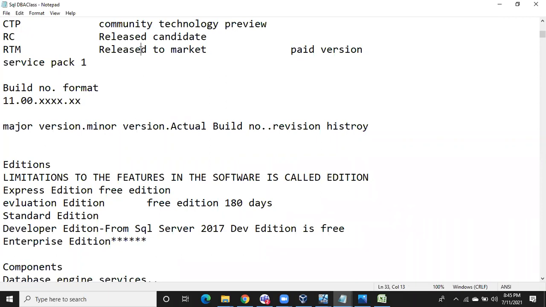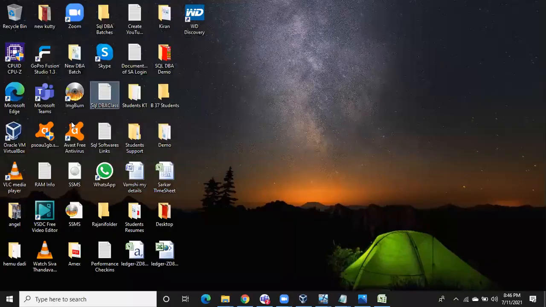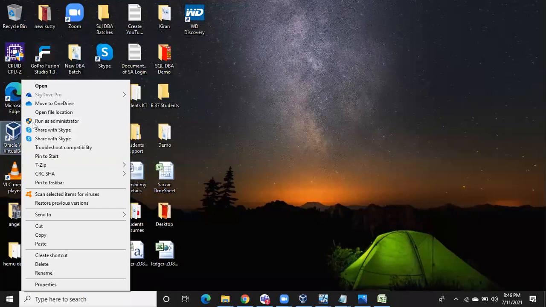Enterprise edition is costly and you have to pay the money. Standard is not free, but developer edition is free. For SQL Server 2017 onwards, the developer edition is free. I'll explain again how to download it, so don't worry about it now, because at this point it will be difficult for you. Let me first start my server. I'll tell you how to configure this server. Let me show you how SQL Server looks.